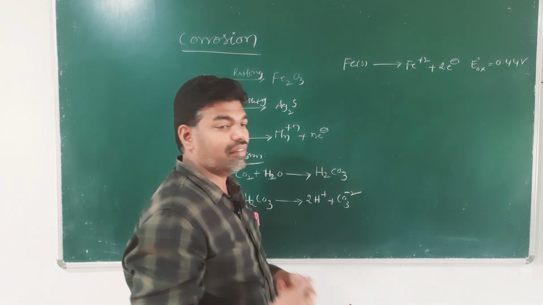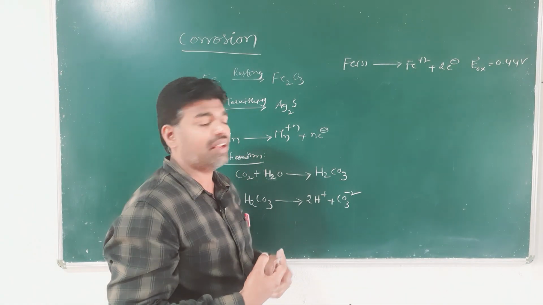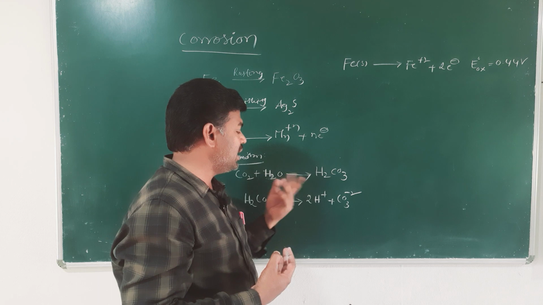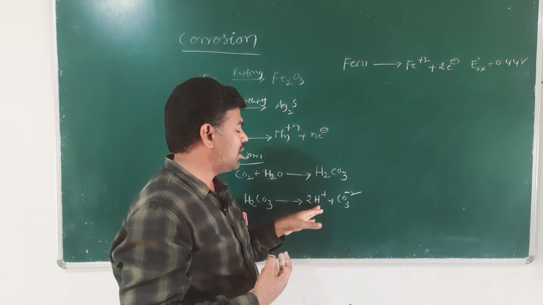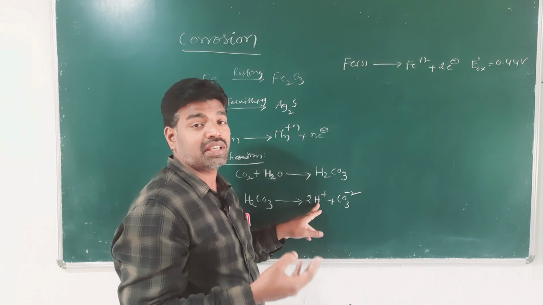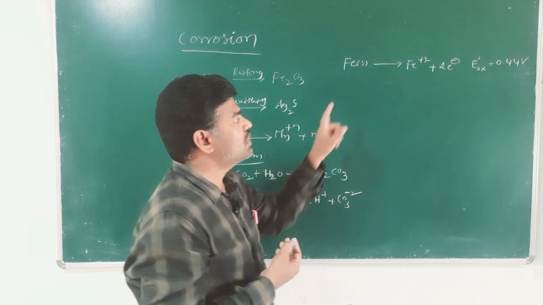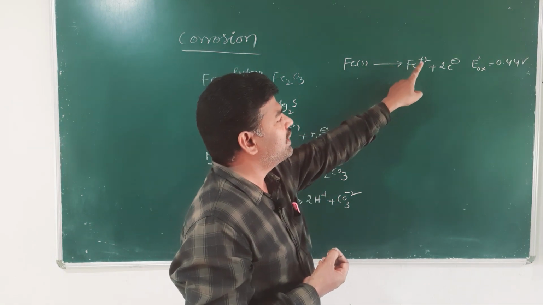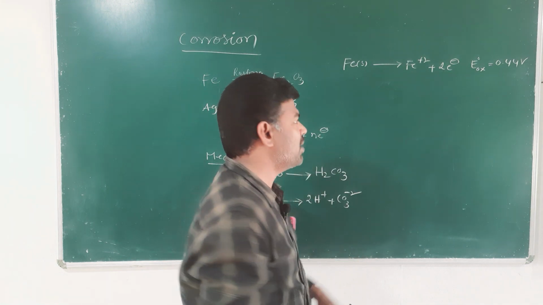So, H+ ions, where do we get H+ ions? The H+ ions are formed from the dissociation of carbonic acid. So, the electrons lost by iron are taken up by H+ ions.